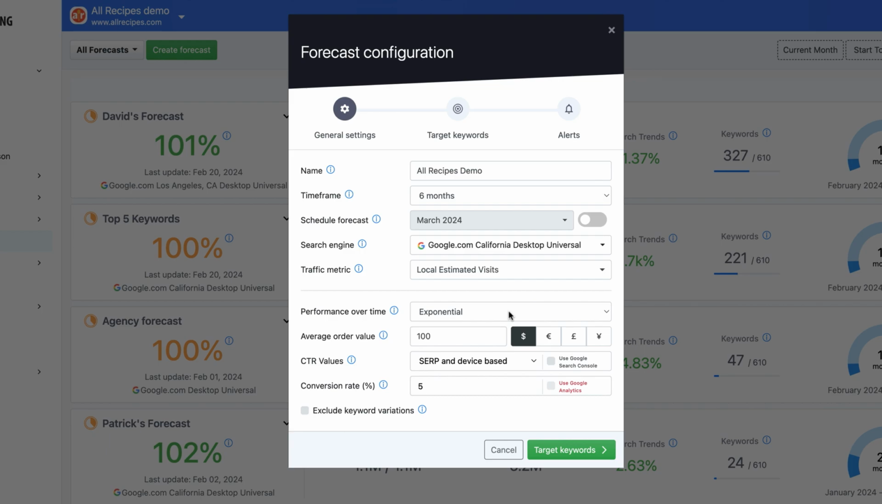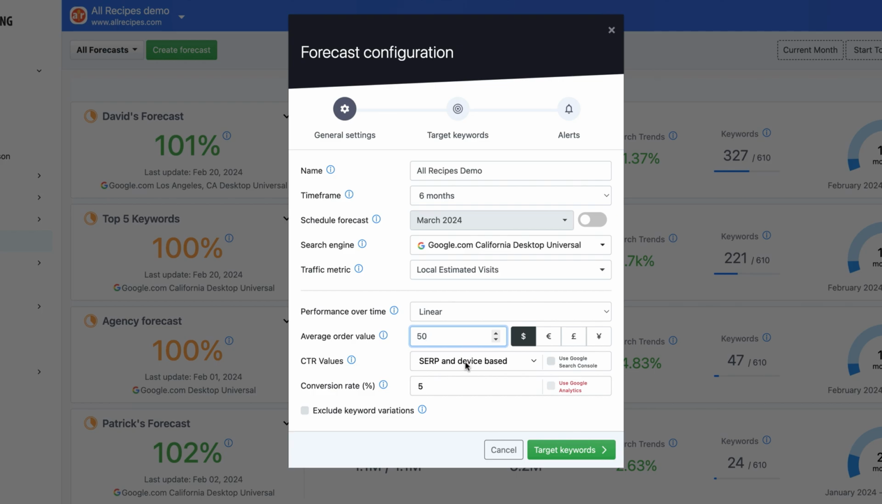Now, let's see what options we have to display the evolution of the forecast. You can choose the linear option, where the same amount of progress is added with each monthly update, or the exponential option, which starts slowly and accelerates toward the end of the forecast duration. Next up, enter your average order value. This is the average amount a customer spends when placing an order on your website.